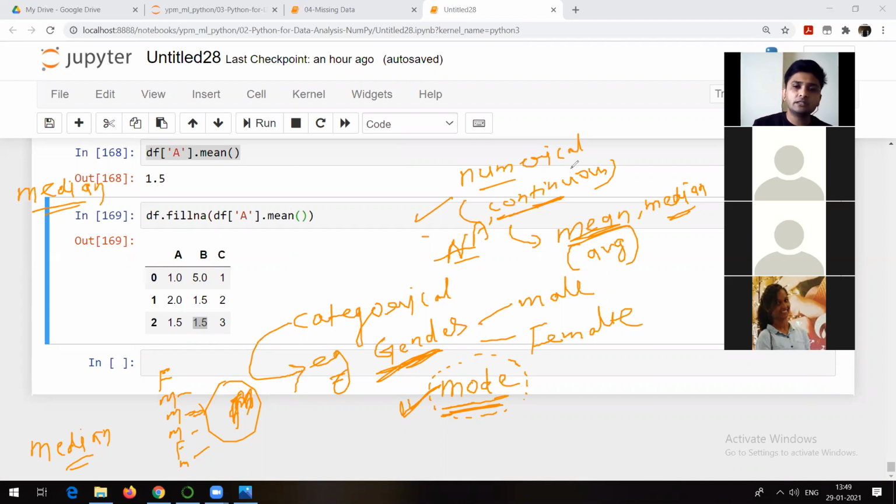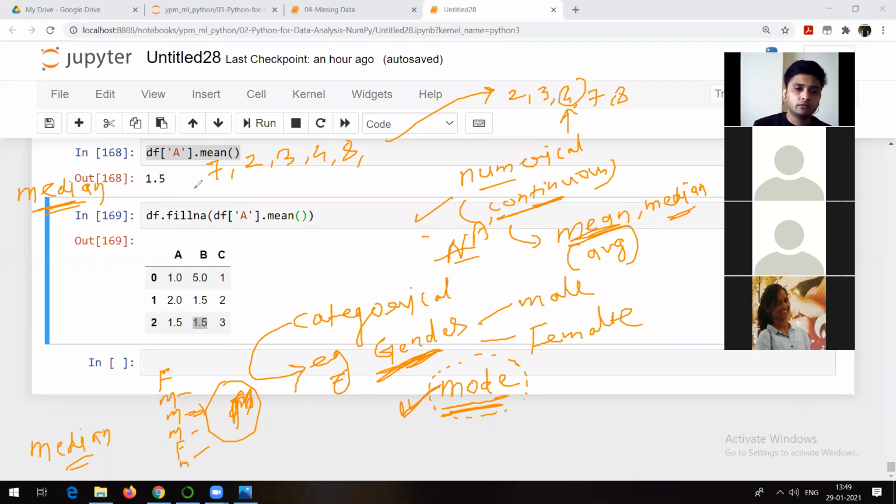What's the median? Mean is nothing but the average. What is median? Middle value. Suppose I have 2, 3, 5, 2, 3, 4, 7, and maybe 8. So what is the median here? Yes, someone said rightly, middle value. Then what is the median here? Yes, 4. So what we will do is arrange them as 2, 3, 4, 7 and 8, in ascending or descending order. And whatever the middle element we get, that is going to be the median.